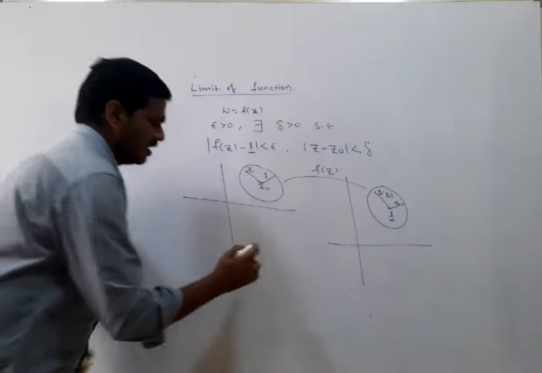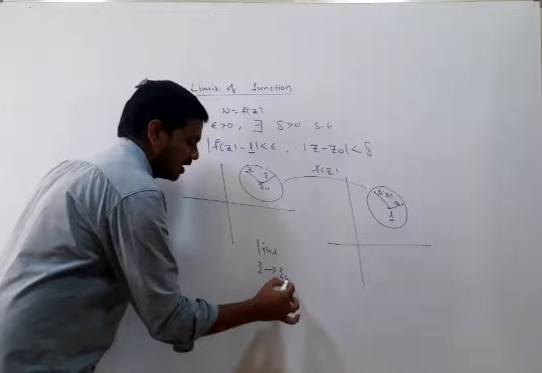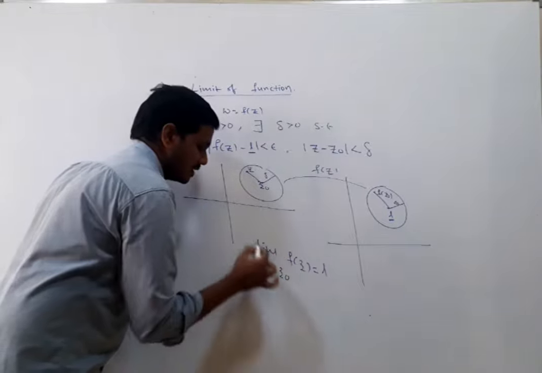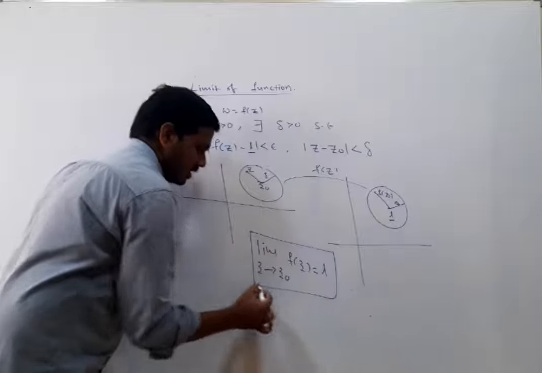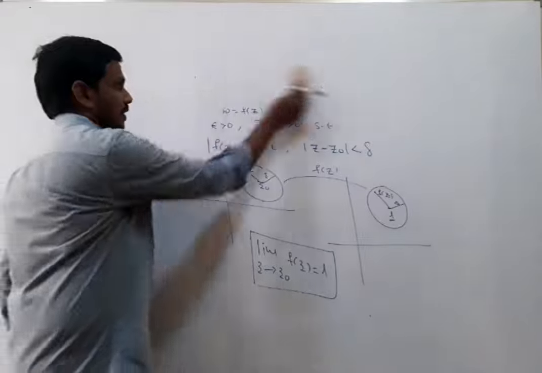Generally it is denoted in a simple way, like in the real number system, limit z tending to z naught, f of z equals L. This is the limit. Here L is finite and exists, we say that the limit exists. Okay, this is the limit.